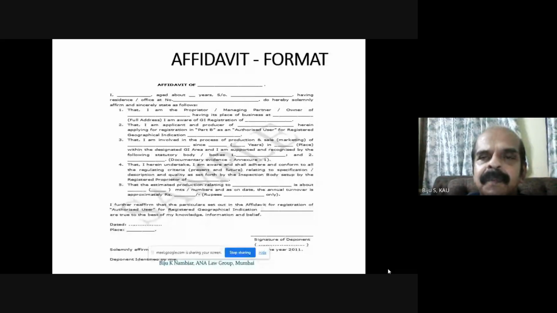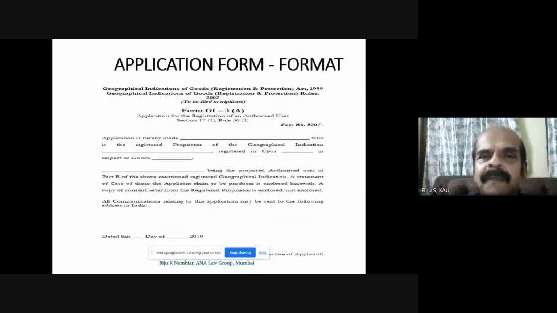That's why we gave an affidavit. So we can file the application at the Chennai office or wherever we want to.